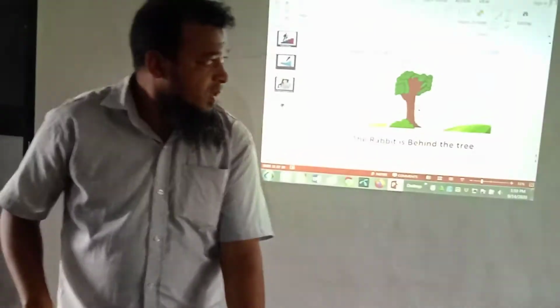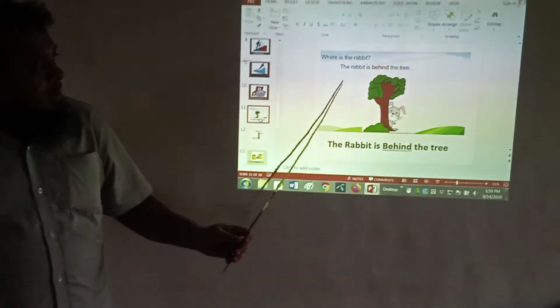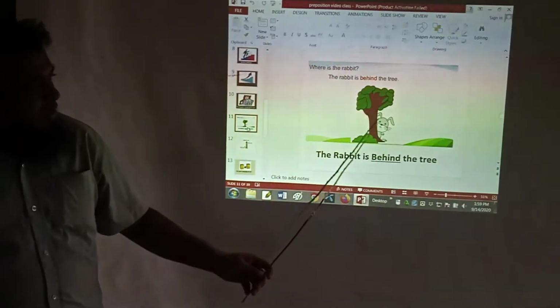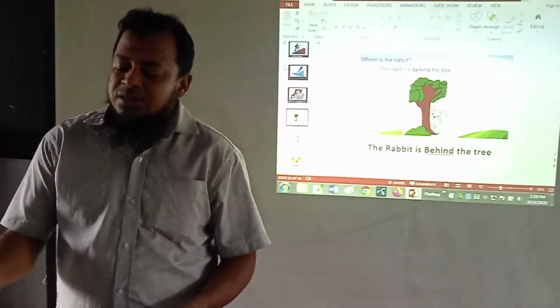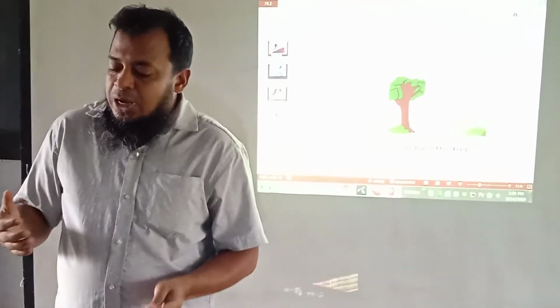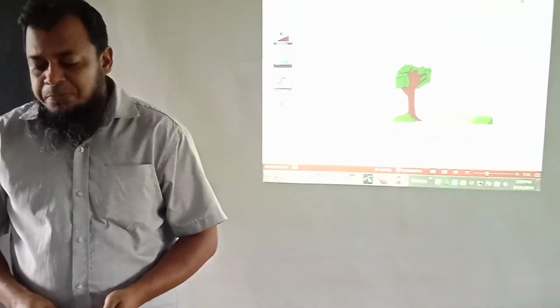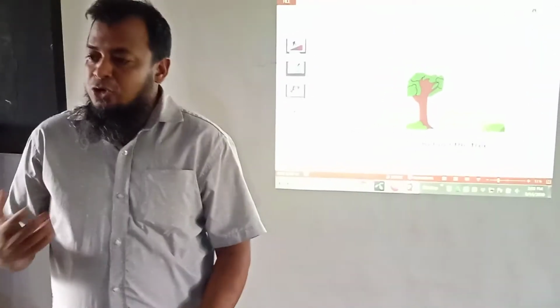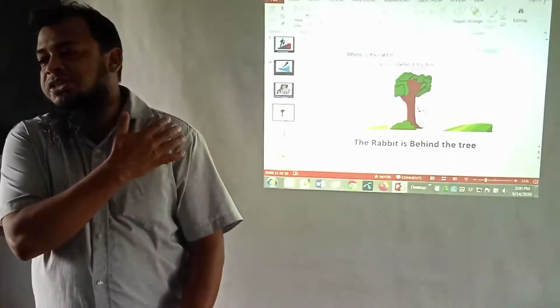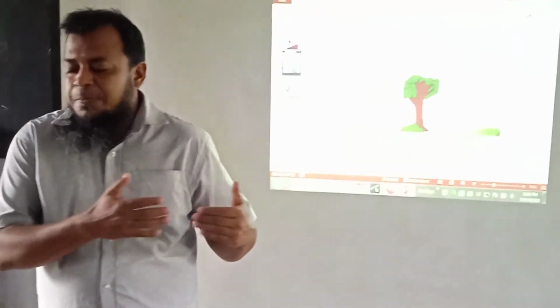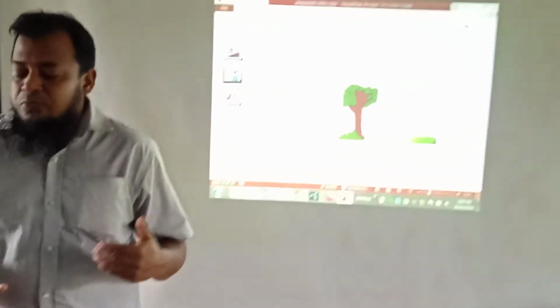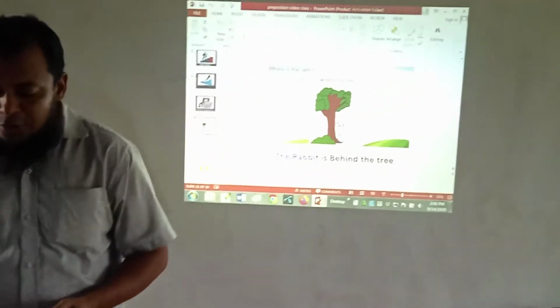Next, we are watching the rabbit is behind the tree. There is a rabbit behind the tree. So behind means the opposite of in front. I am standing before you. The laptop is in front of me, but the projector screen is behind me. So behind means back, and before means front.